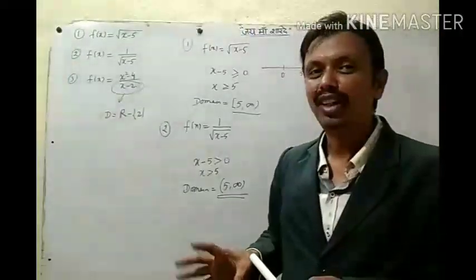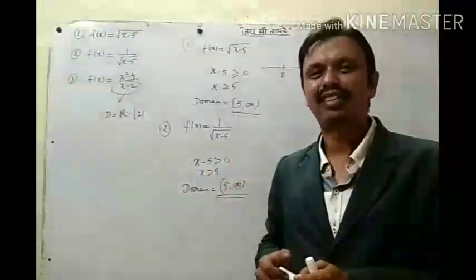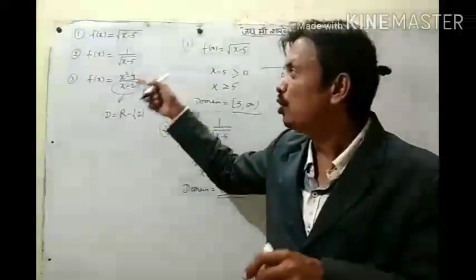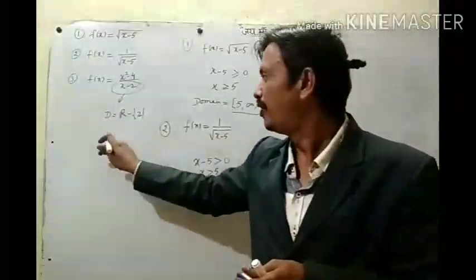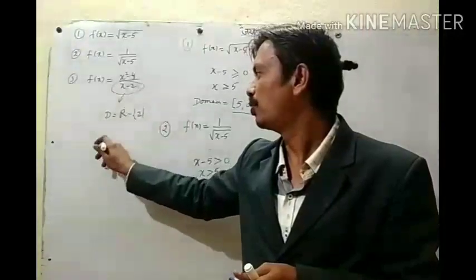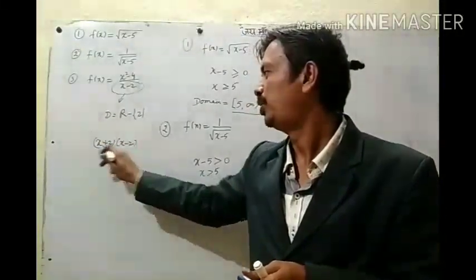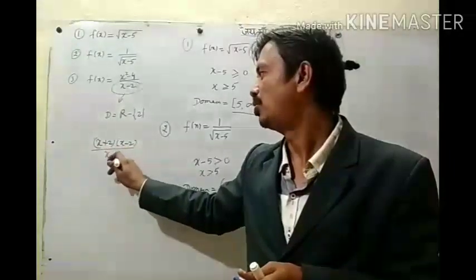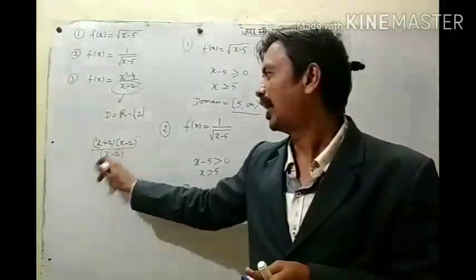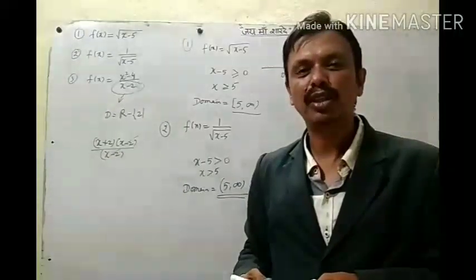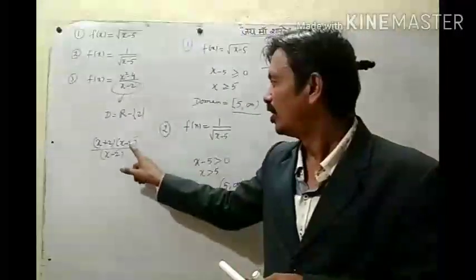But we cannot cancel because we want to find the domain. And if you write x square minus 4 like x plus 2 x minus 2 divided by x minus 2, we are cancelling x minus 2. It means this should be non-zero only.